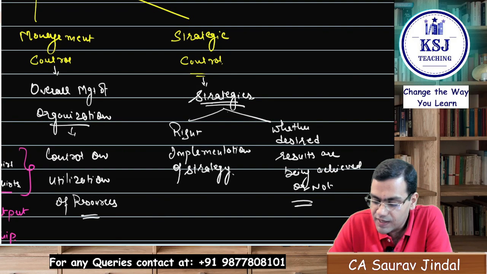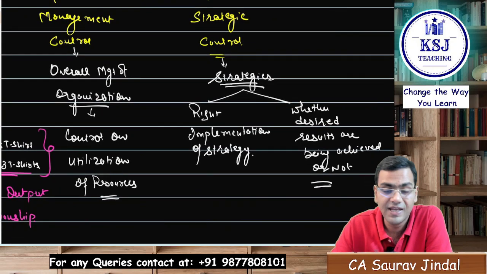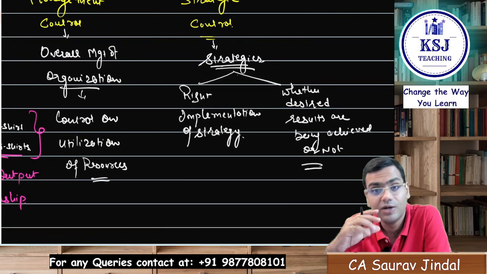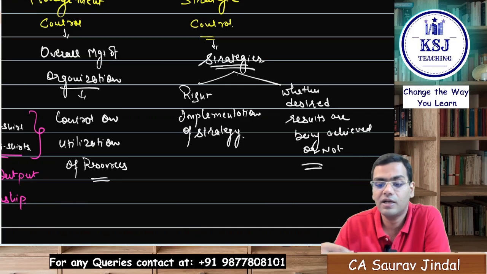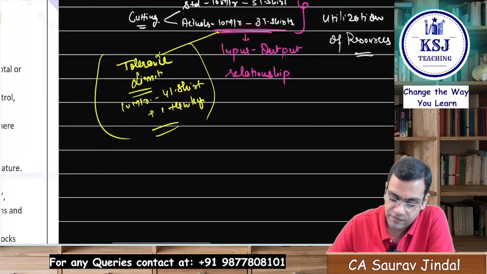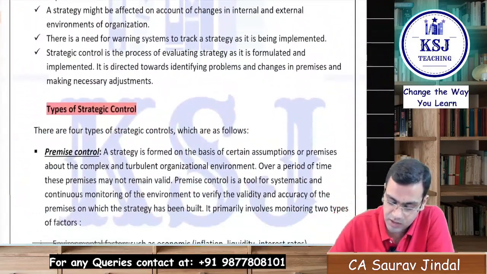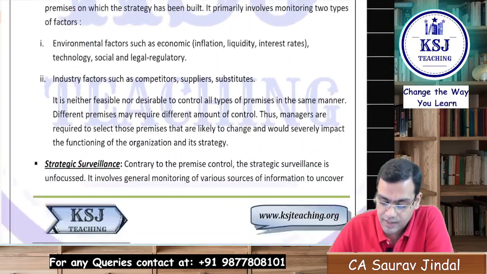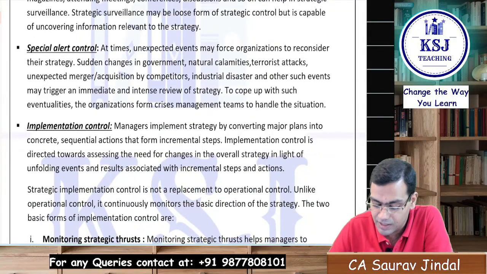And when you talk about strategic control, there are various things that you need to control, that you need to keep a check on, or that will need modification. For that, they talk about the various things here. The strategic control, they talk about the types of strategic control. One is the premise control. Second is strategic surveillance, then special alert, and the implementation control.